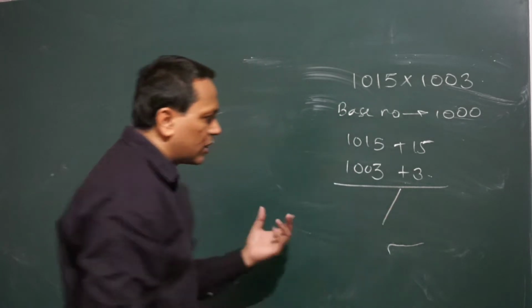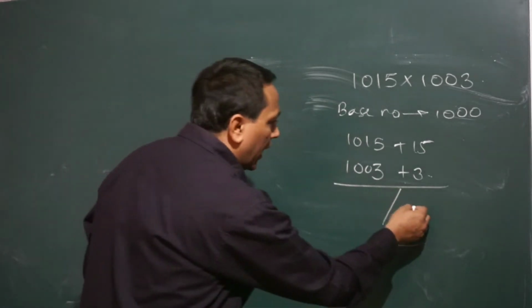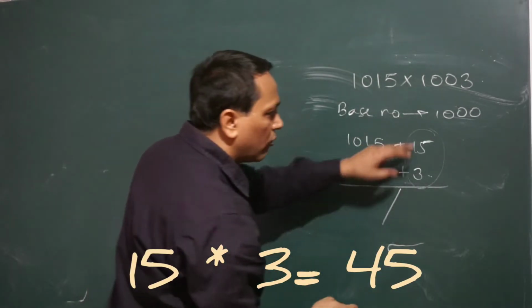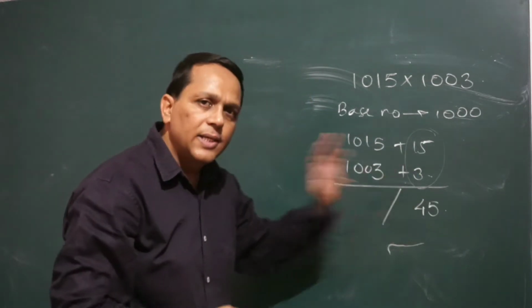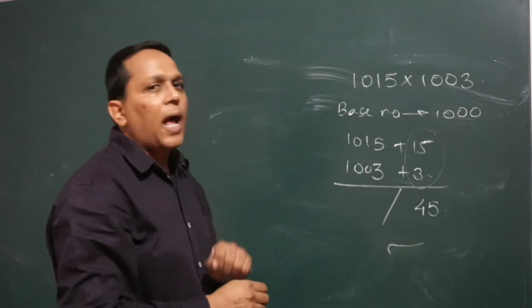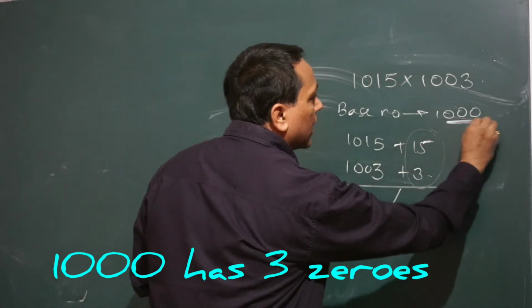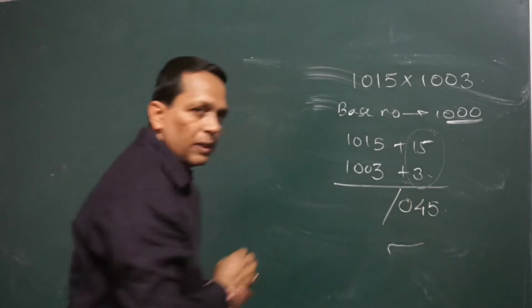Now the answer has two parts, left hand side and right hand side. In the right hand side, we just multiply these terms. So 15 3s are 45 is our RHS, right hand side part. But in RHS we need 3 digits because the number of zeros in the base is 3. So we prefix one 0 here.